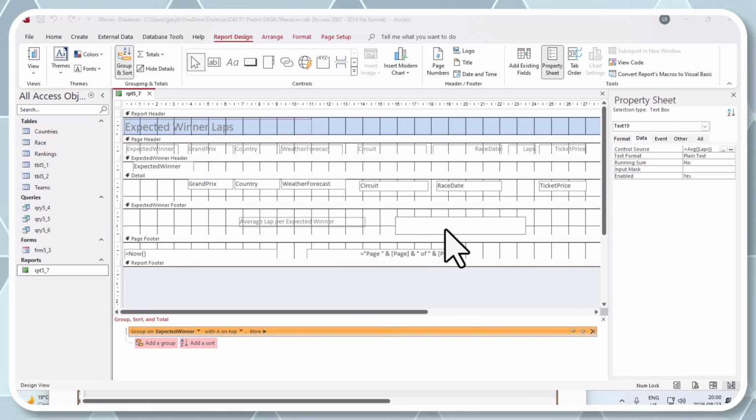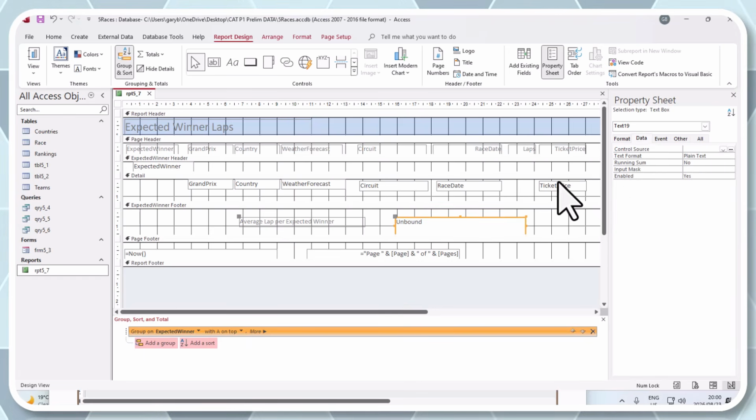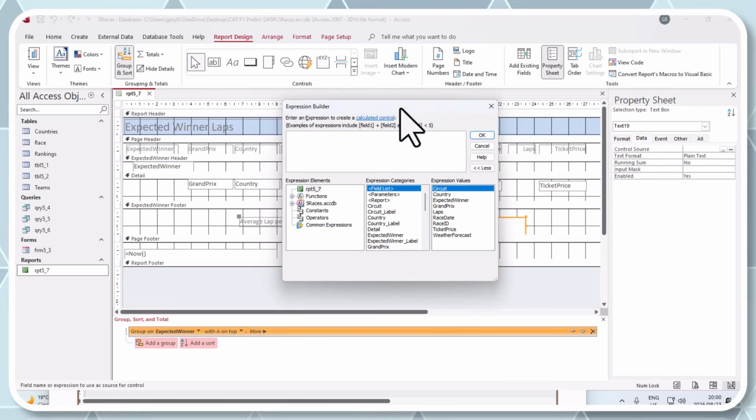It needs a formula in here. Now, the easiest way to do this, guys, is you can either type it in there or you could use the builder. So again, I like the builder. It's up to you guys. If you can code it out straight away, that's fine. But I'm going to click on data and I'm going to go to the control source here and I'm going to click on the ellipsis and the builder is going to open up.